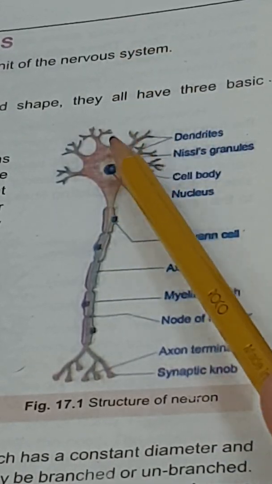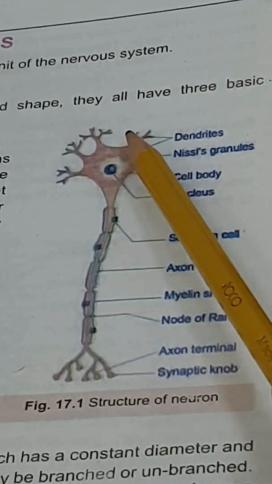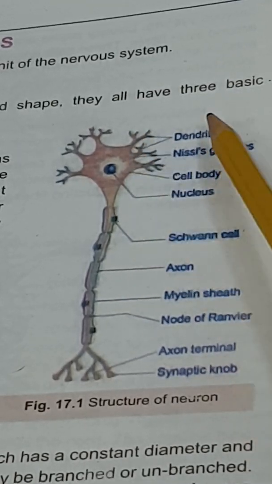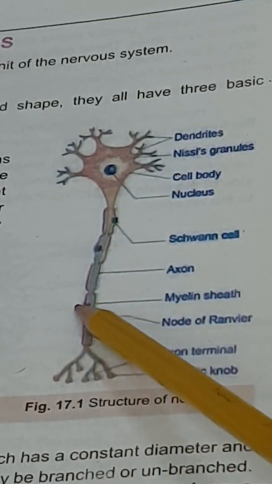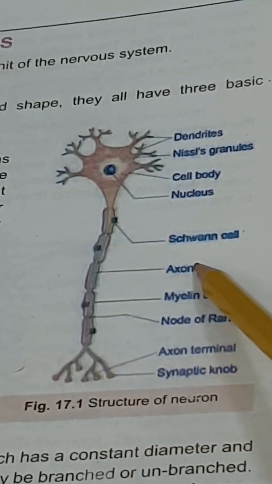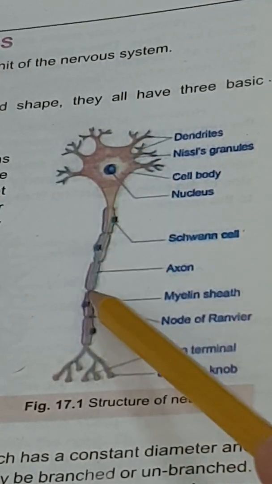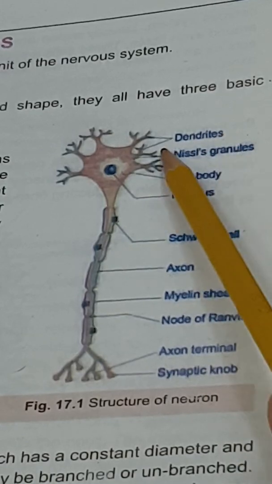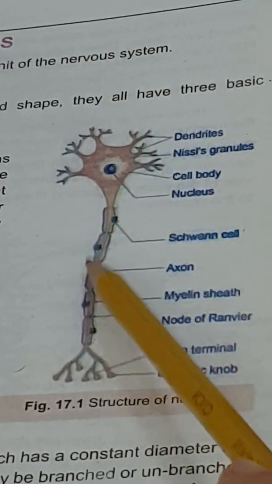From this body, extensions arise. One type of extension is known as dendrites, and the other type is known as axon. These two are extensions of the cytoplasm of the cell body. What's the difference between the two?